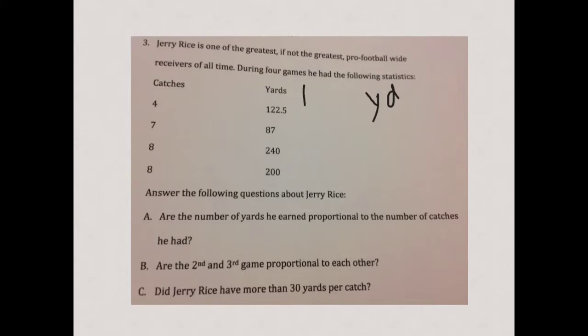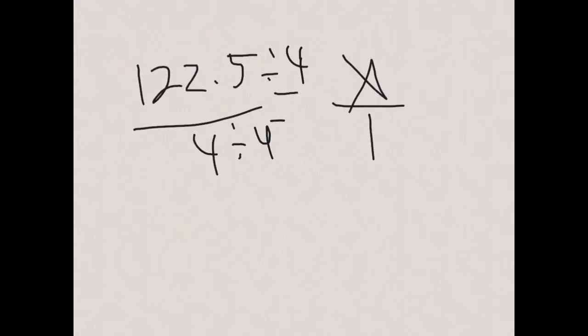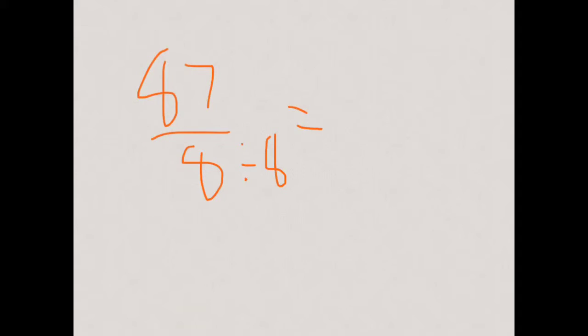Same thing right here for this one. Sorry, right here. He has 1 catch. How many yards was that 1 catch? Well, first we have to find out what did he average, or what is the ratio. He had 87 yards for 7 catches. Divide this by 7. And what do I get? It's actually pretty close to 12. Okay?